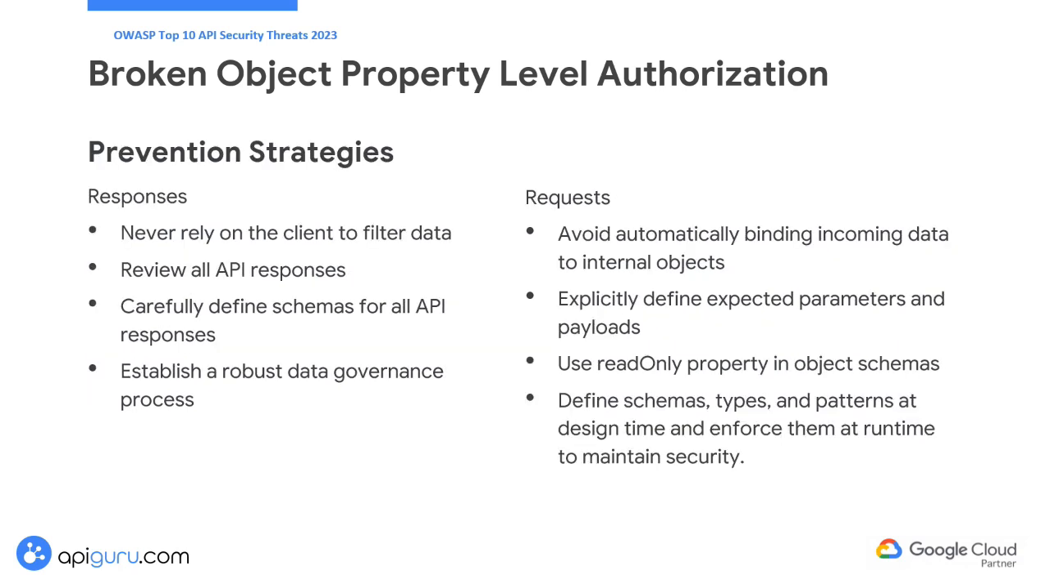To prevent these vulnerabilities, never rely on the client to filter data. Review all API responses to ensure they only provide what consumers need. Carefully define schemas for all API responses, including error responses. Identify sensitive data or personally identifiable information and establish a robust data governance process to justify its use. For incoming requests, avoid automatically binding incoming data to internal objects. Explicitly define expected parameters and payloads. Use the read-only property in object schemas for fields that can be retrieved through APIs but should never be modified. Define schemas, types, and patterns at design time and enforce them at runtime to maintain security.